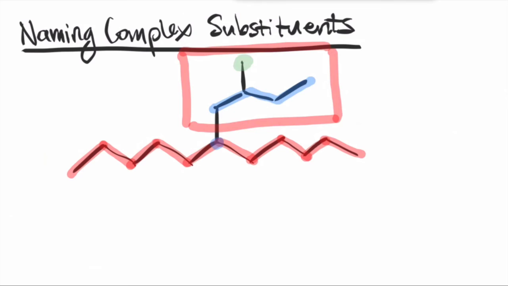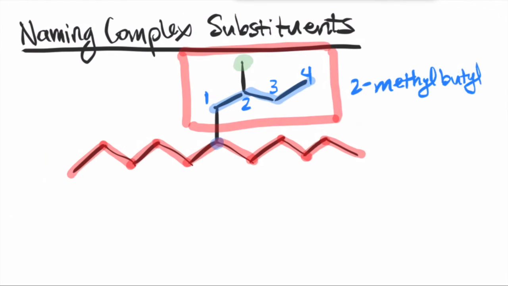You want to be able to identify the locant for that substituent group. And the numbering system is more straightforward in this complex substituent. It always starts at the carbon closest to the parent chain. So this is going to be 1, 2, 3, and 4. So that methyl group is coming off of the second carbon. So this complex substituent is called 2-methylbutyl.